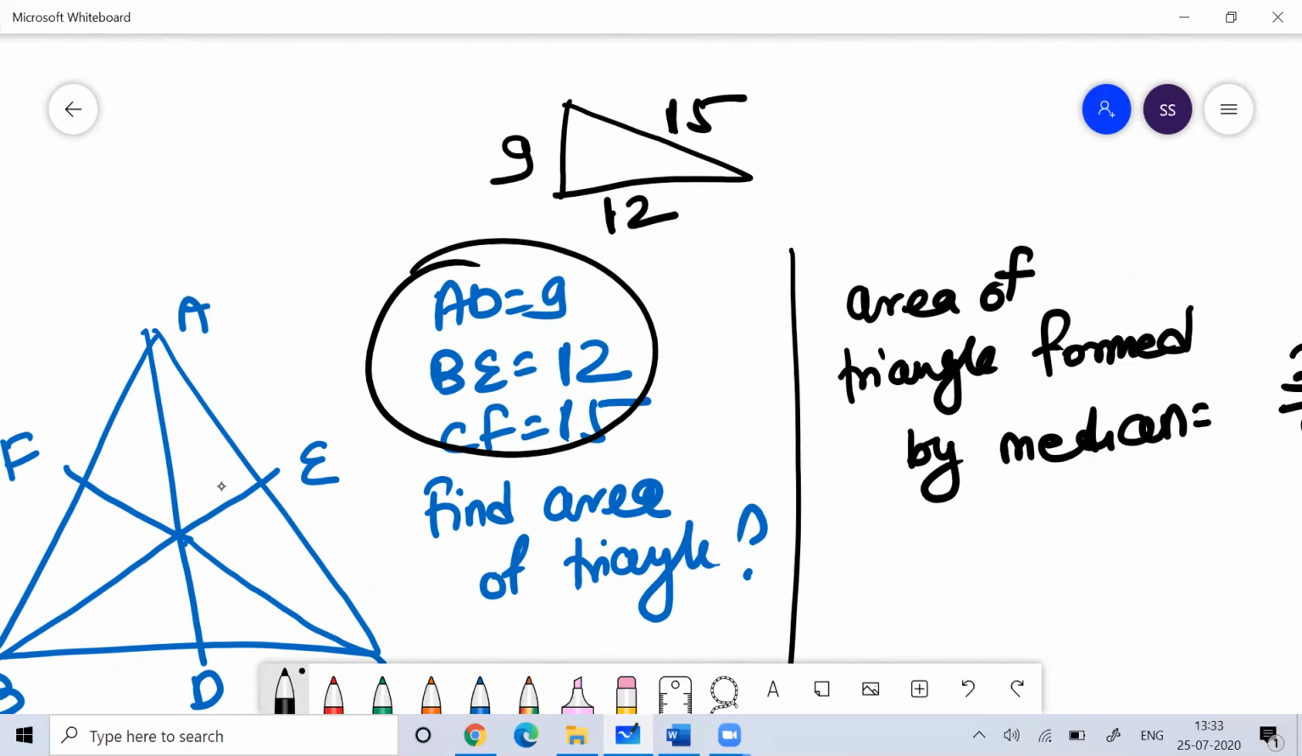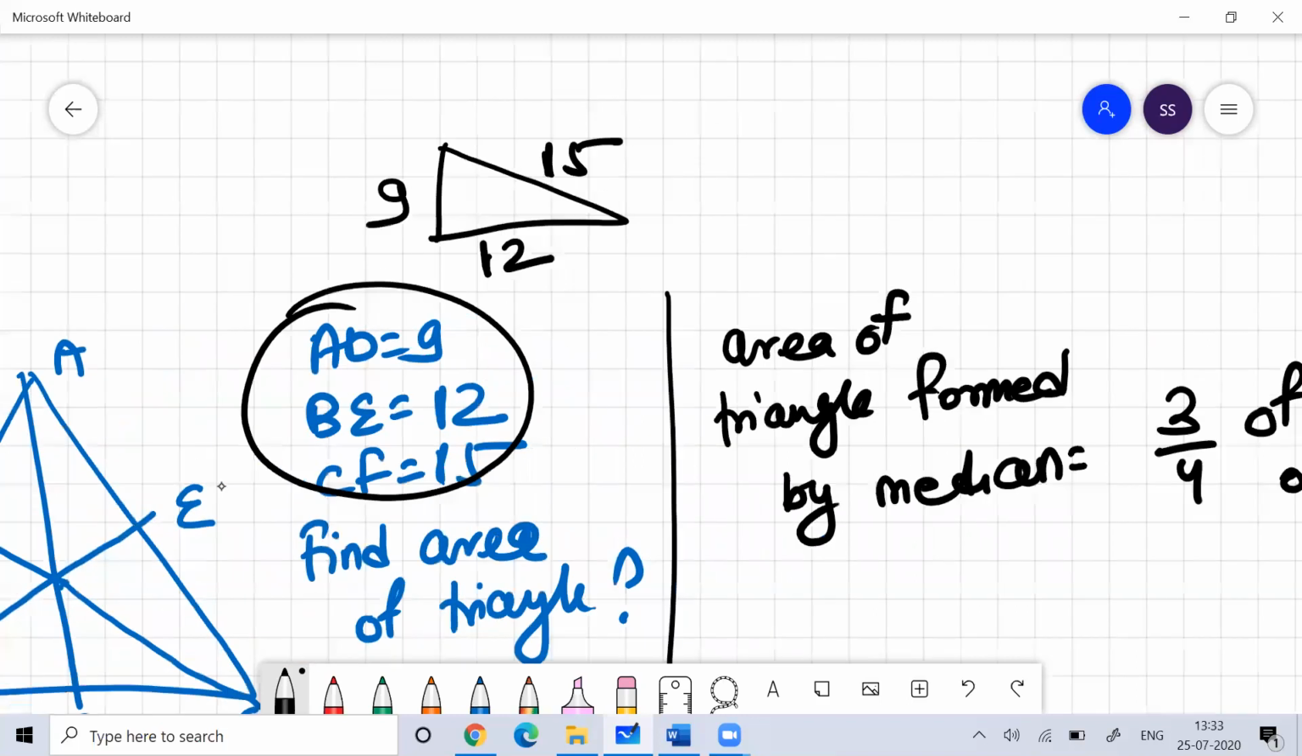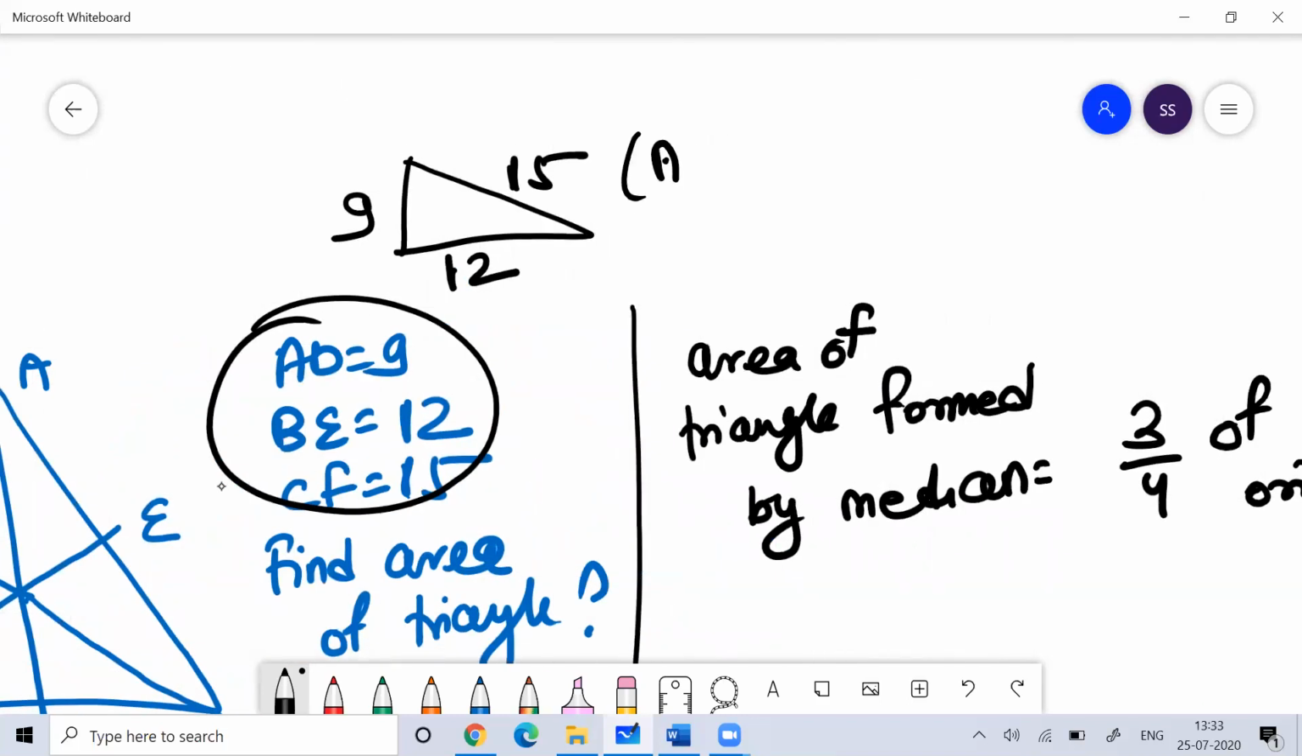Imagine if there is a triangle which has these three sides as 9, 12, and 15. What would be the area of this triangle? You can apply the formula half into base into height. So the area of the triangle would be 54 centimeters square, or whatever unit square.